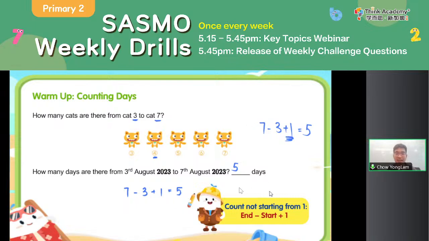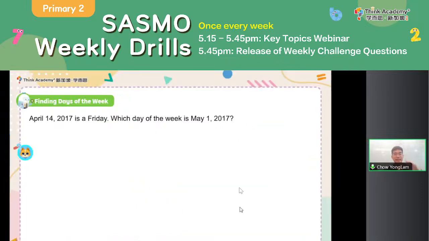So with this, we are now well equipped to find the days of a week across different months. So we see that April 14, 2017 is a Friday. Then which day of the week is May 1, 2017? Oh no, this time we are moving on from April to May. We are going across months. Can we just say, oh, I know 14 minus 1 plus 1, and end minus start plus 1, right?